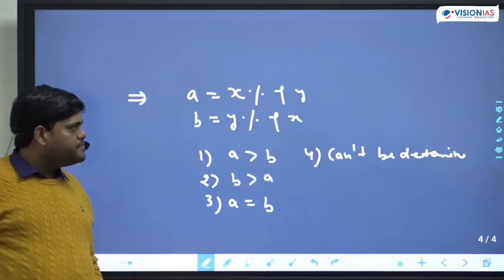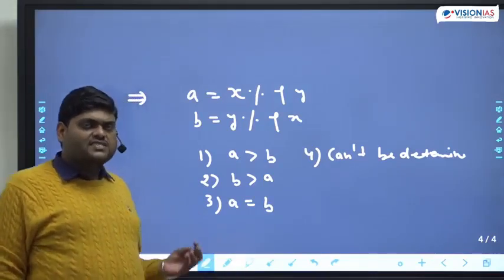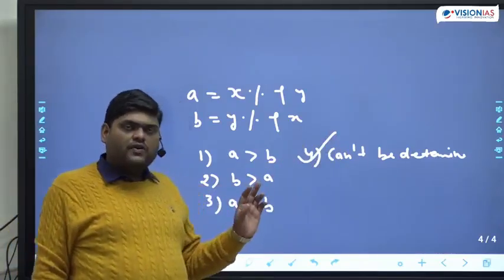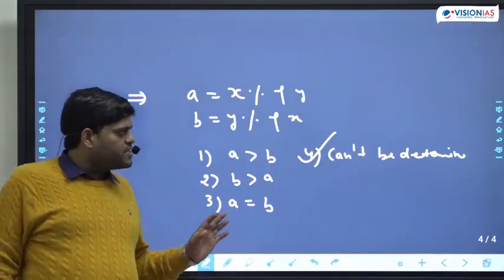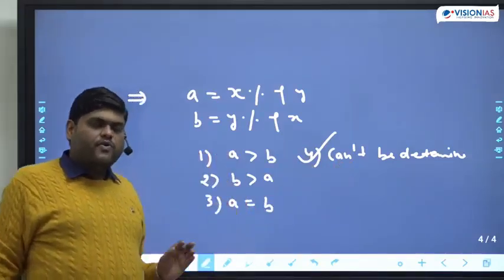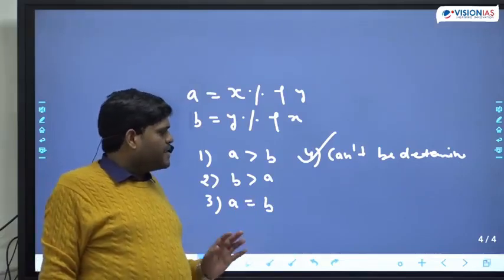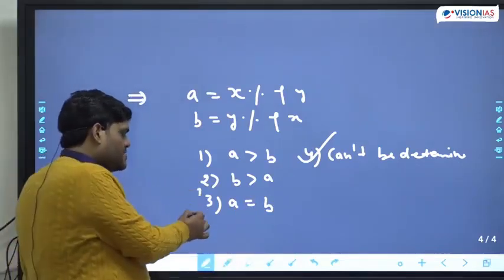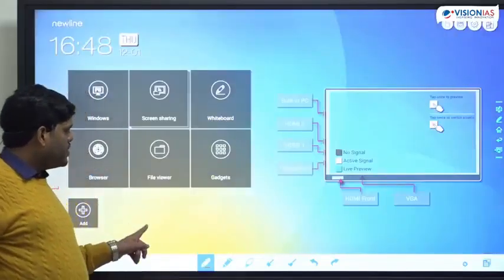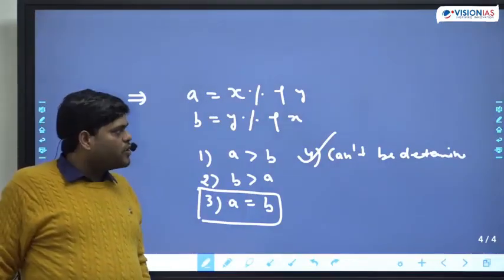Okay. Now, when I ask this question in the offline class, 90% of students will say the correct answer is the fourth one, which is the wrong option. The most expected wrong option is the fourth one. But the correct answer is this one: A is equal to B. This is the correct answer.